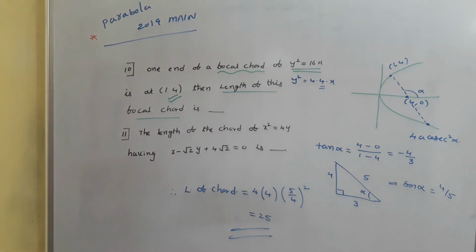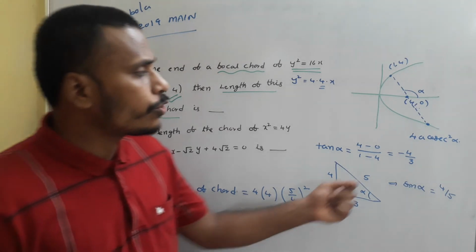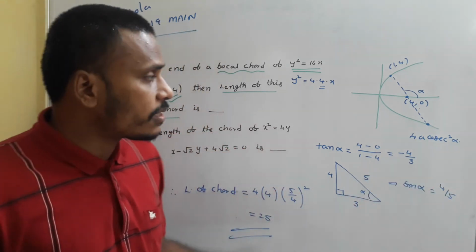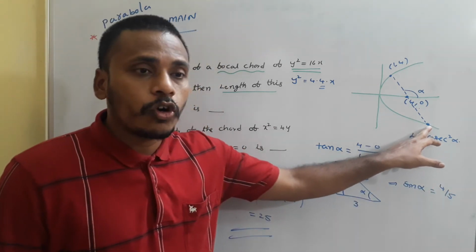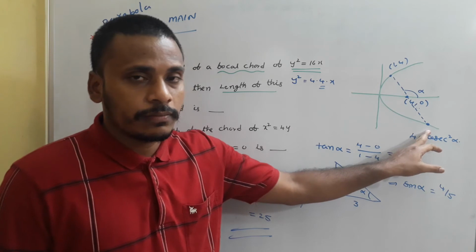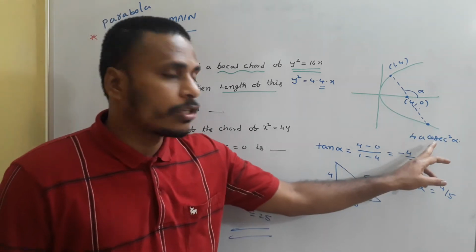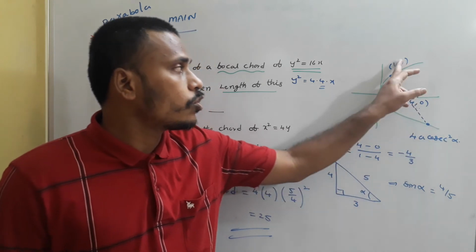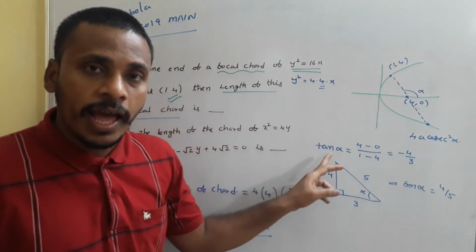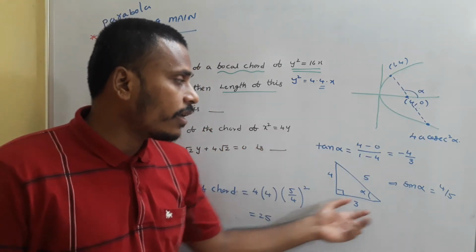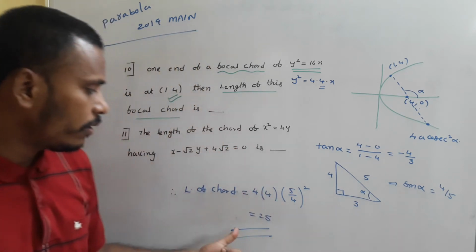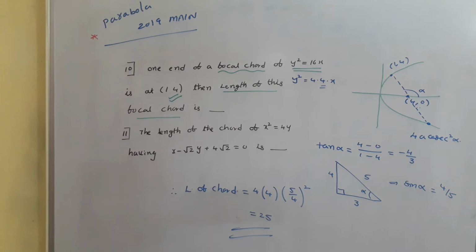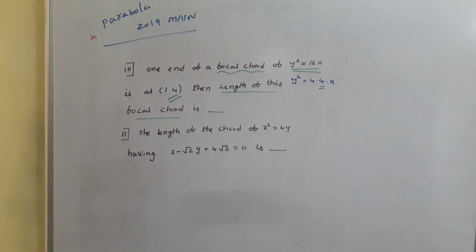This is one way of finding the length of the focal chord using this formula 4a cosecant square alpha. And the other way is, as I said, finding the other end of the focal chord and calculating the distance. Here we are using 4a cosecant square alpha. For that we need alpha. For alpha, use the concept of slope. After having tan alpha, from the right angle triangle, identify sin alpha. Then this is the length. Next problem.